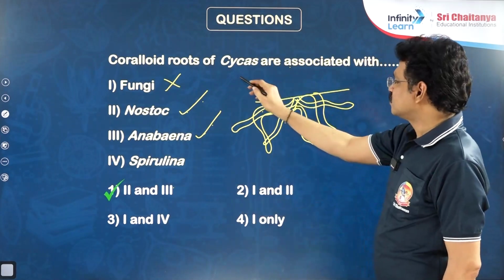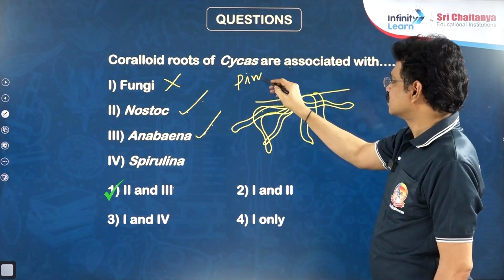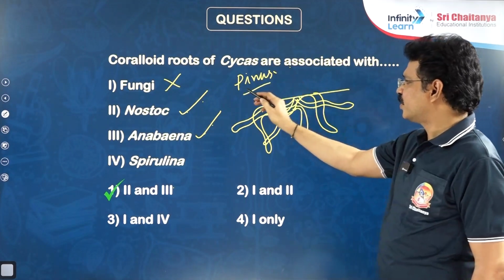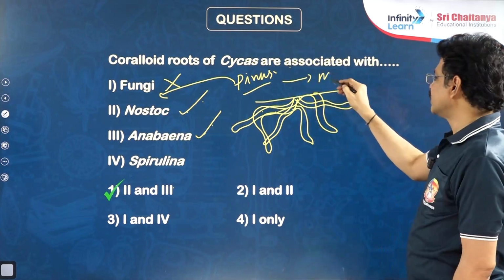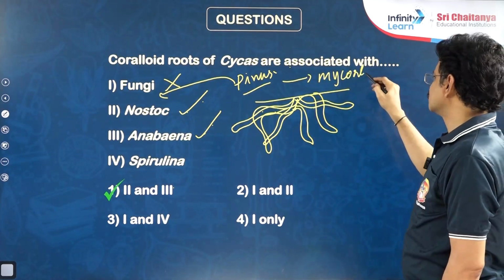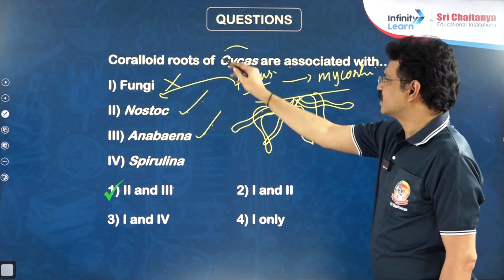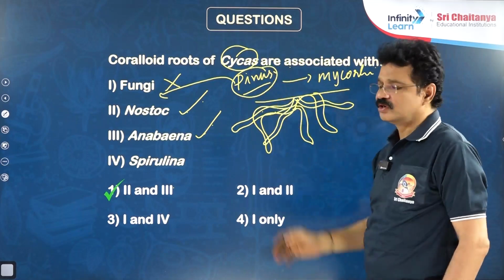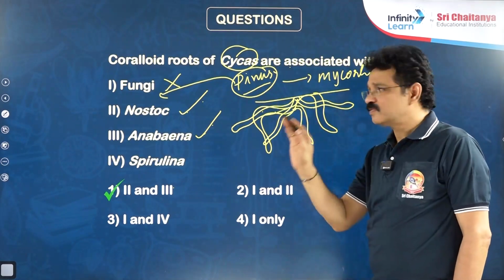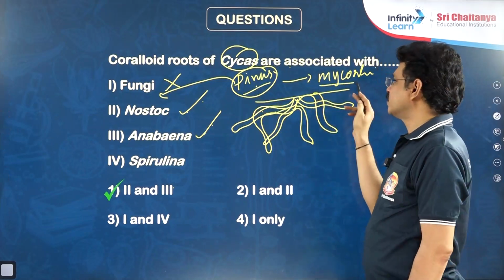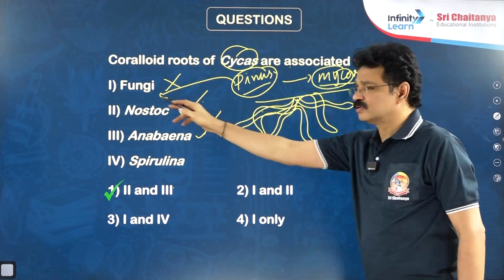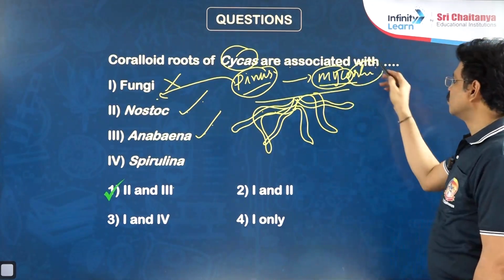But another member of the gymnosperm, Pinus. The roots of Pinus are symbiotically associated with fungi, and the roots of Pinus are called mycorrhizal roots. So both the plants, Cycas and Pinus, are examples for root modifications. The kind of root modification found in Pinus is mycorrhizal. Myco means fungi. Rhiza means roots.